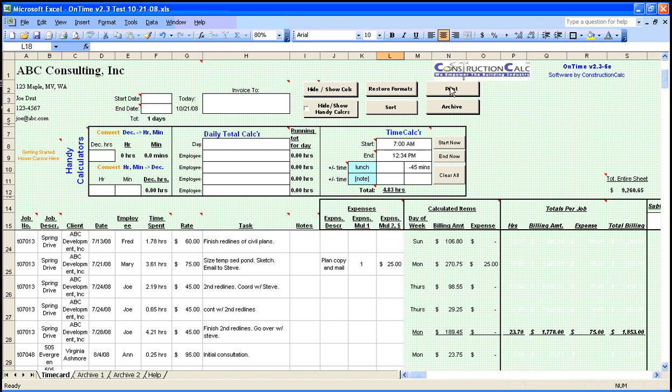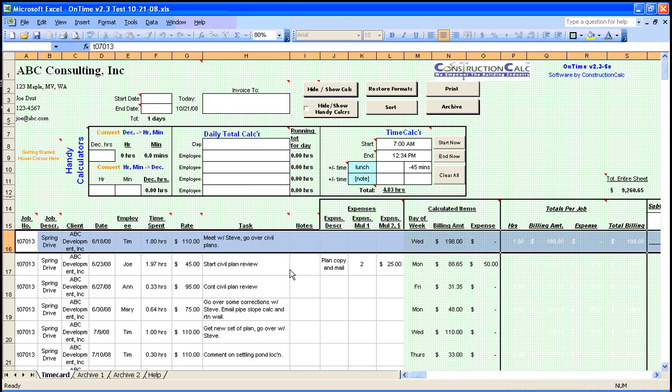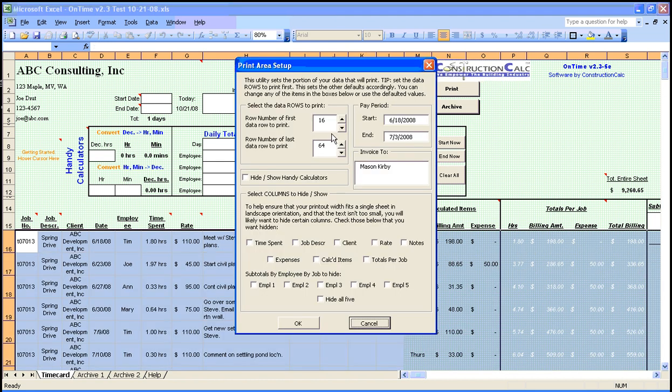Click on the print button and we input the rows here. We see that in doing that, it autofills the start and end of the pay period, and also the client name. We could change those if we wish.